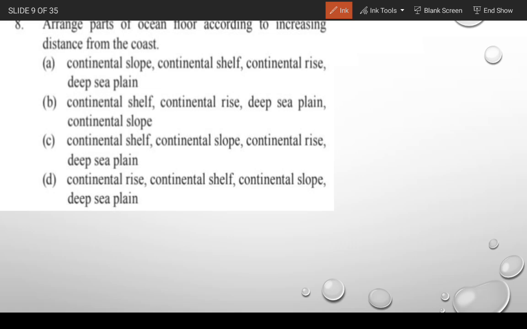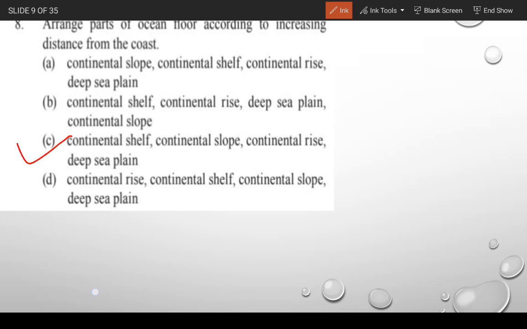Second, continental shelf, continental rise, deep sea plain, continental slope. Third, C, continental shelf, continental slope, continental rise and deep sea plain. D, continental rise, continental shelf, continental slope and deep sea plain. According to you, which one of the following is the correct answer? According to the answer, the correct answer is option C.